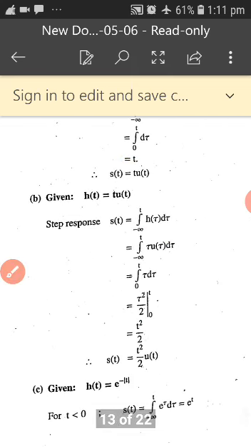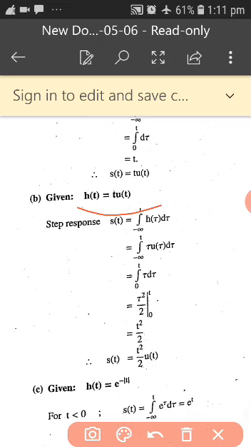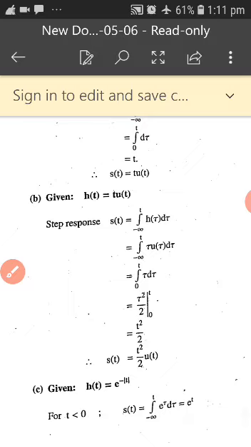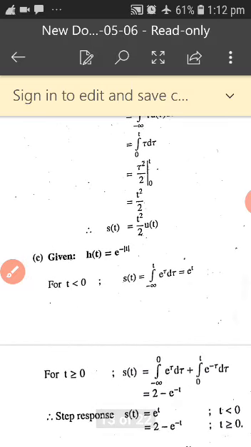Similarly, the other problem is there. h of t is equal to t into u of t. Write the formula, substitute your t into u of t. u of t is nothing but 1. So you have tau into d tau. What is the integration of tau? It is nothing but t square by 2. Substitute your upper and lower limit, you are going to get s of t like this. Similarly, the other problems also you can go through.